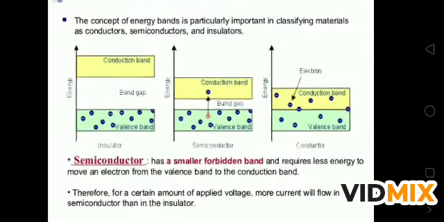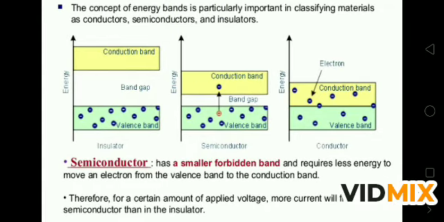If you see in this figure, the energy gap is shown in three diagrams. The first is for an insulator. If you see the valence band and the conduction band, there is a wide gap between the two bands.